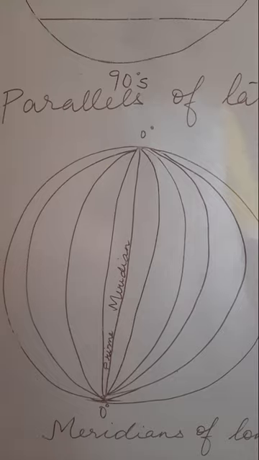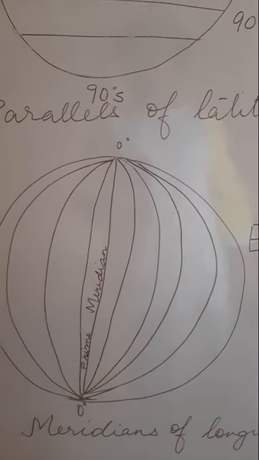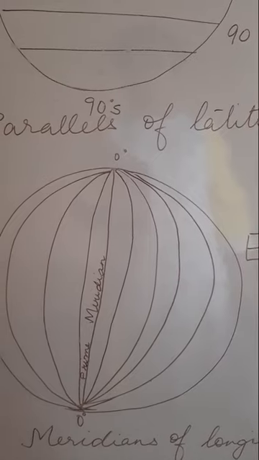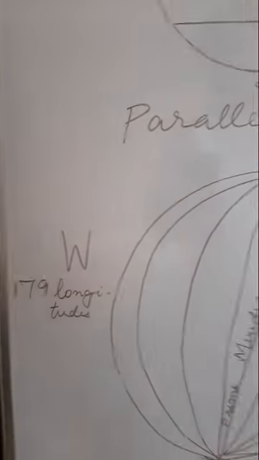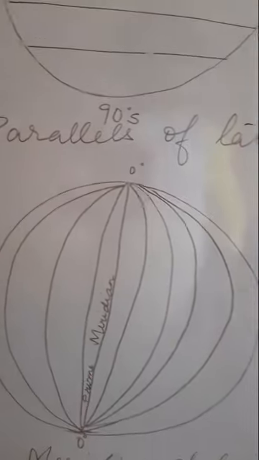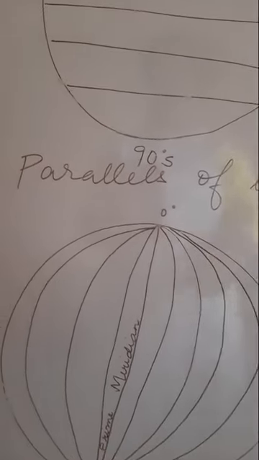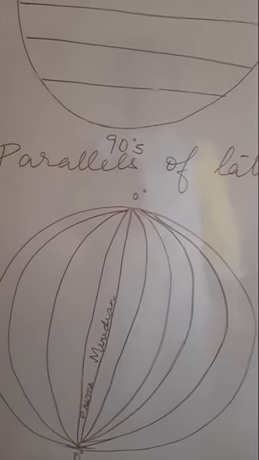Now children, the question comes: how many longitudes are there in the world? Here we have 179, and there also we have 179 longitudes, and the prime meridian, which is the 0 degree, is repeated on the opposite side as 180 degree.